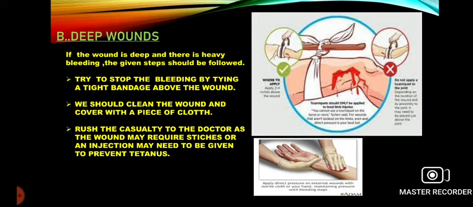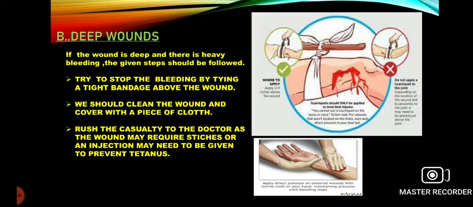But in every case, please children keep it in mind, if the cut is major, we should always go for a tetanus toxoid injection, because you have already studied, tetanus is a disease which enters the body through a deep wound or cut. So why take any chance? If there is any major injury, we will take all the necessary precautions and treatment, but at the same time we should always take the tetanus injection, so that our body is in no way affected by these germs.